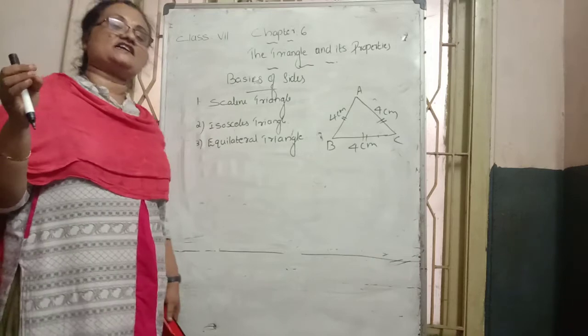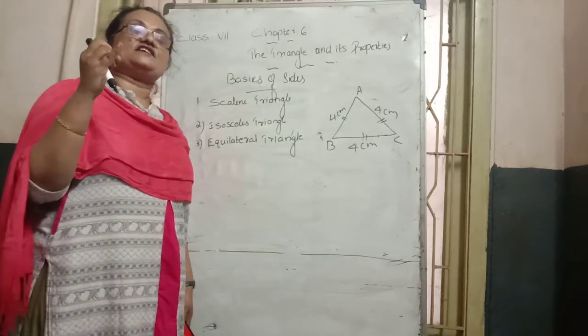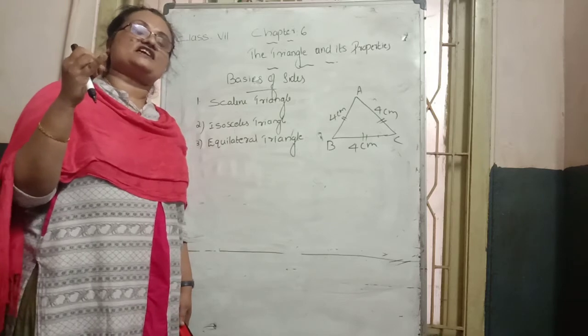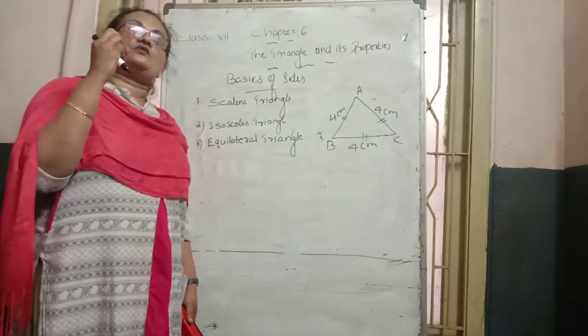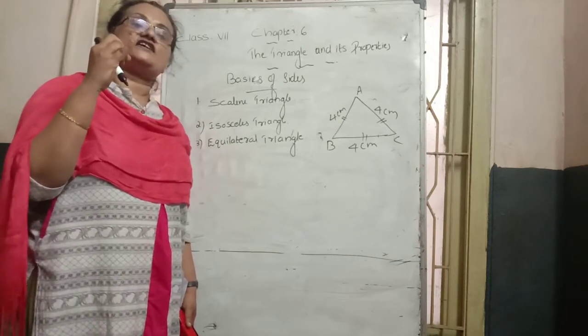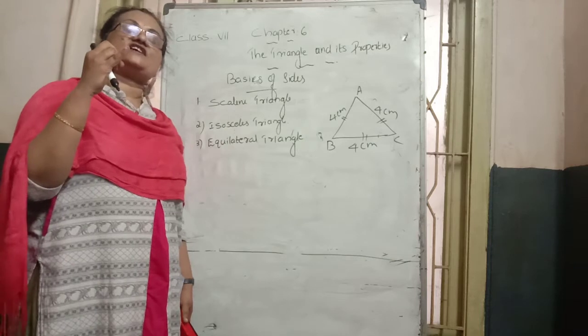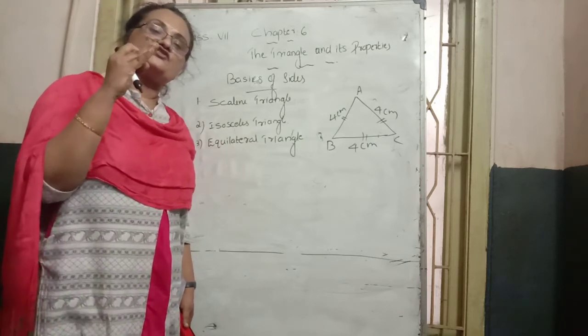So which type of triangle is it? Equilateral. What are the three types of triangle? On the basis of sides, we can divide triangles into three. One is the scalene triangle. Scalene means all three sides are unequal, not equal measurements. Next, the second one is the isosceles triangle.